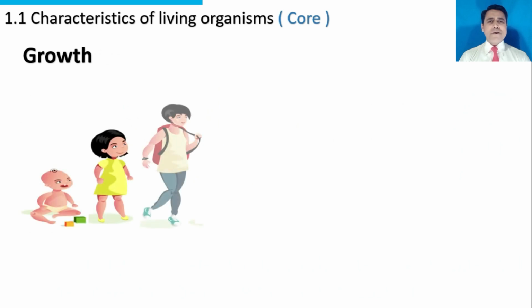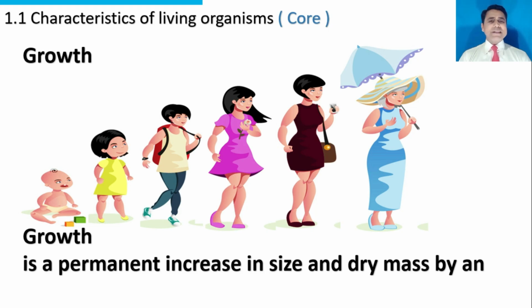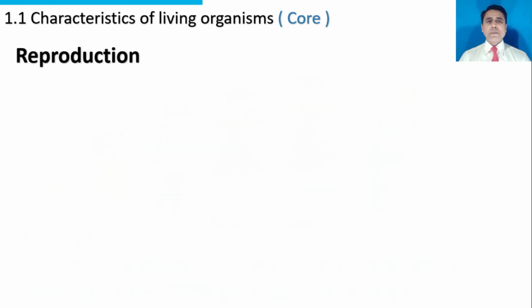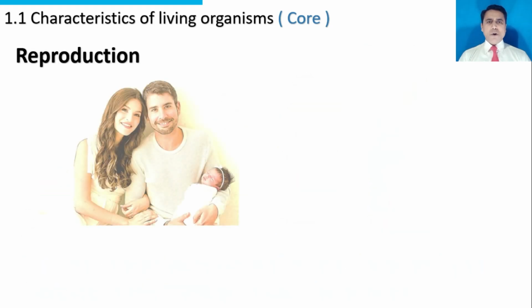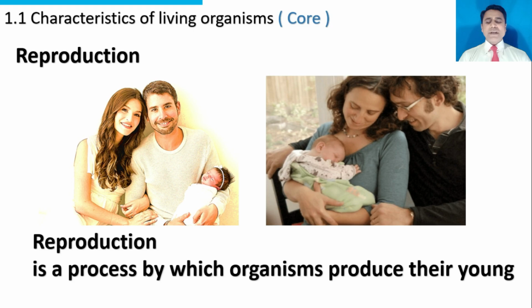Growth. All the organisms have property of growth. Growth is permanent increase in size and dry mass by an increase in cell number or cell size or both. Reproduction. All the organisms have characteristic of reproduction. Reproduction is a process by which organisms produce their young ones.